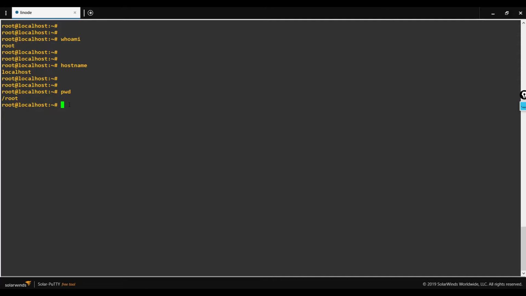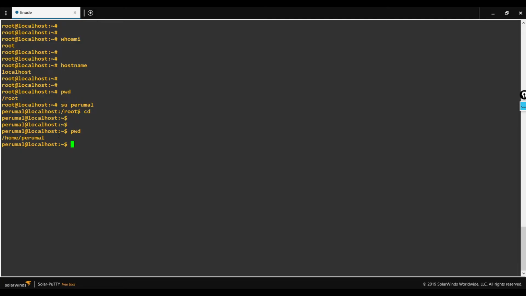Let me switch the user. You can see the prompt got changed. The user got changed to the custom user, and the host name is the same. Let me give the command cd, then it will simply move to the home directory of the custom user.